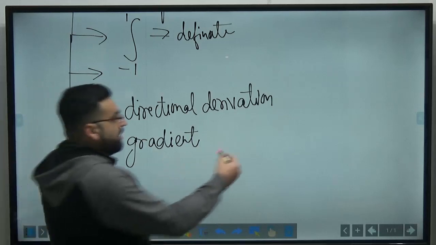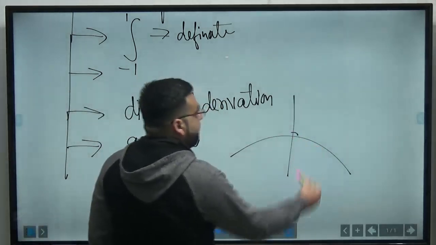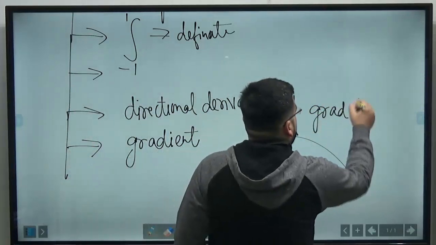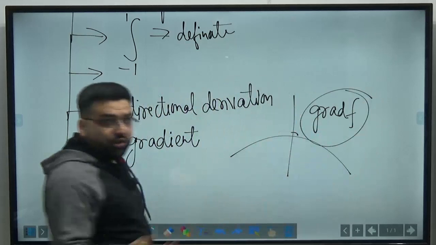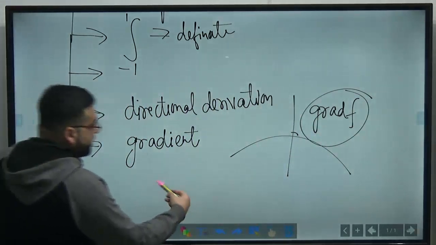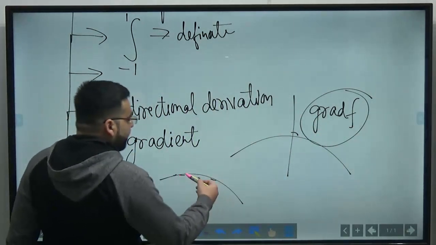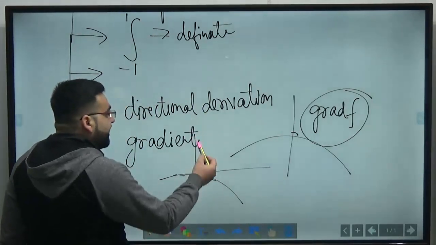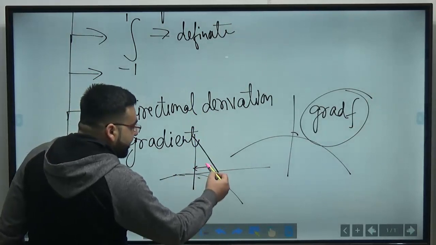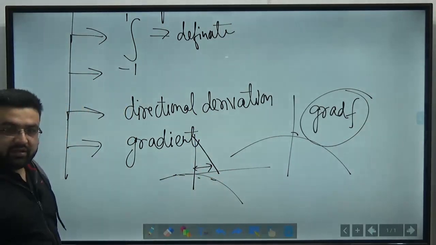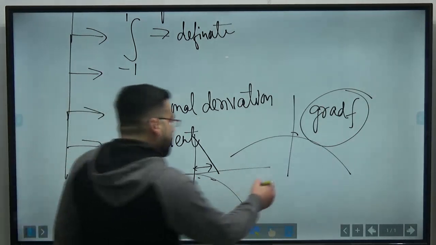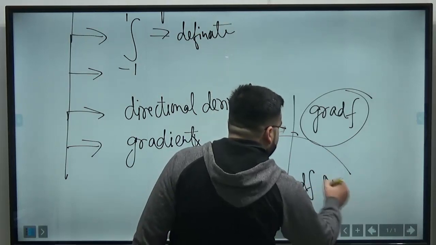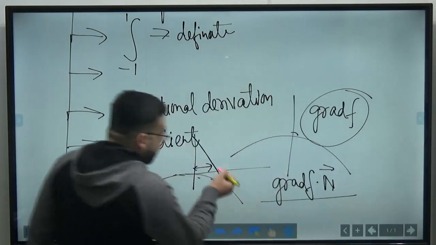So you know that, for example, some surface is there. If you want to determine a vector which is perpendicular, you just determine grad f. Another question is from the directional derivative. This is a surface, and this is a vector along whose direction you have to find the directional derivative. First of all, you find the gradient, and the directional derivative is grad f dot n vector, divided by the mod of n vector.